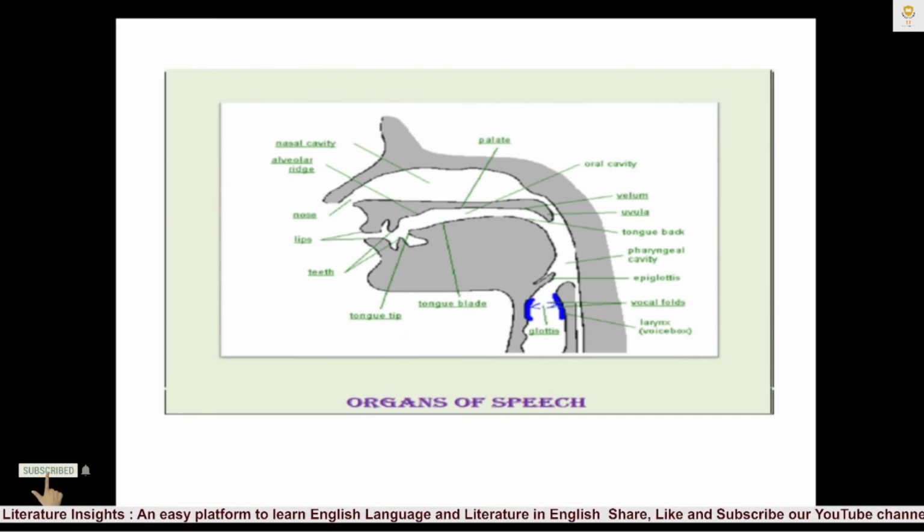Then now here you can see this part is called the larynx. The larynx is located at the upper part of the trachea. Now here you can see the next organ, that is the glottis. The glottis is located prominently in the space between these two vocal cords. So here you can clearly see that the glottis is situated between these two vocal cords. So these are the organs of speech that I have defined.